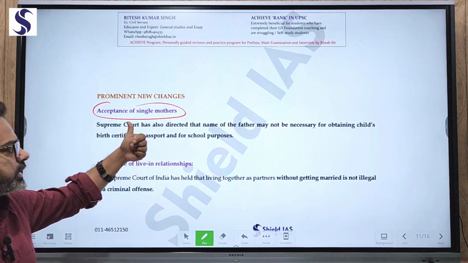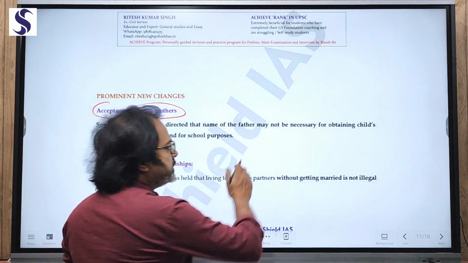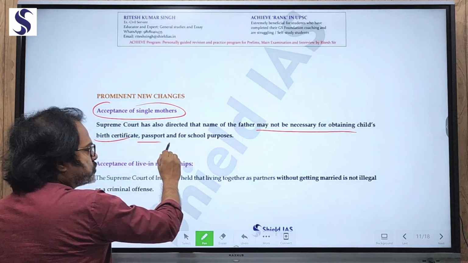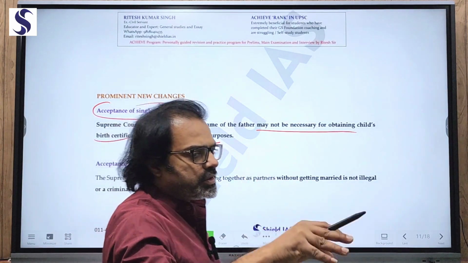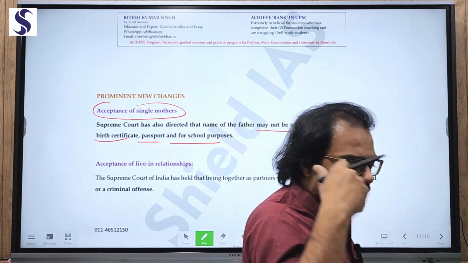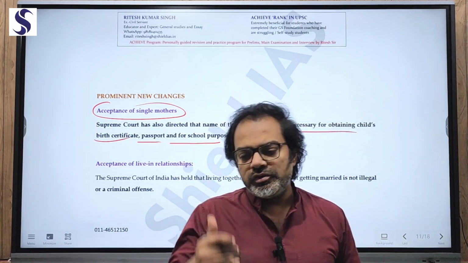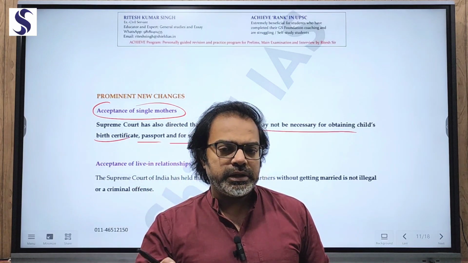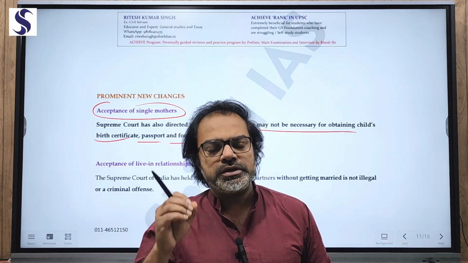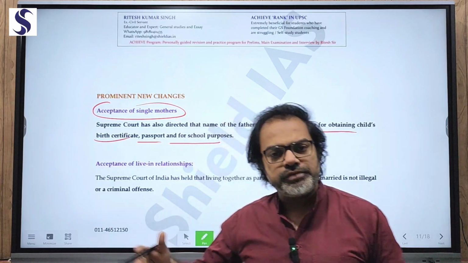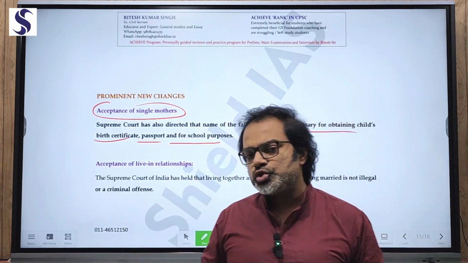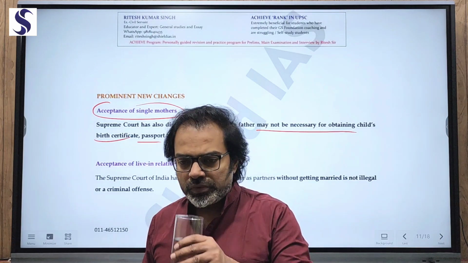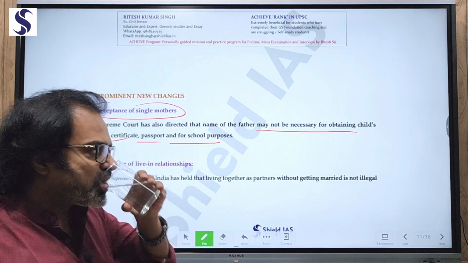Now, the Supreme Court directed that the name of the father may not be necessary for obtaining a child's birth certificate, passport, school purposes, and even the names in the degrees. That means this is again a step forward: if the woman is unmarried, if the woman is an unwed mother, there's no foundation on that lady. That lady's child can study anywhere and get all the facilities. So this is also a new change in the traditional and static marriage system: acceptance of single mothers.